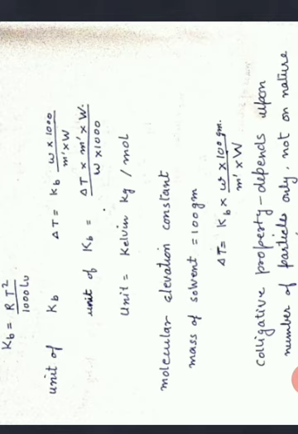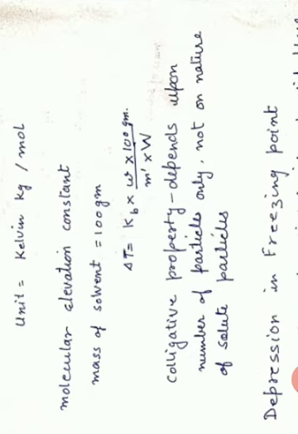Now there is one more condition in which a solution can be studied, that is if we reduce the amount of solvent. Instead of taking 1 kg of solvent, if we take 100 gram of solvent, in that case our formula takes this shape. It is this one. Delta T is equal to Kb into W upon M dash into 100 upon W. Now here W is mass of solvent and it has been taken 100 grams, not 1000 grams.